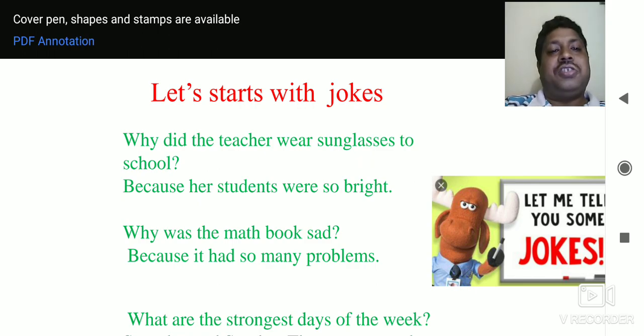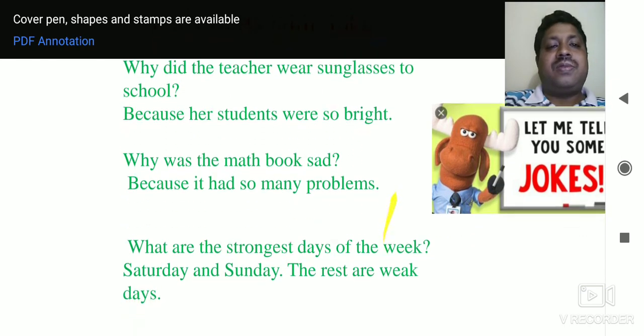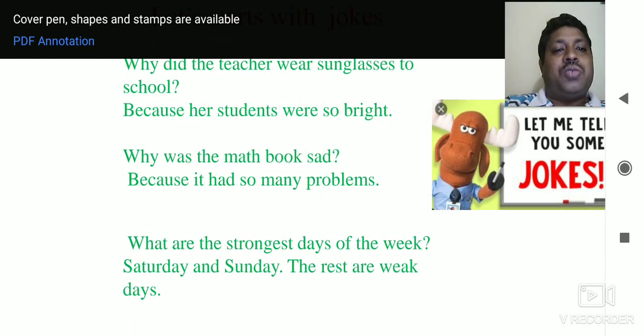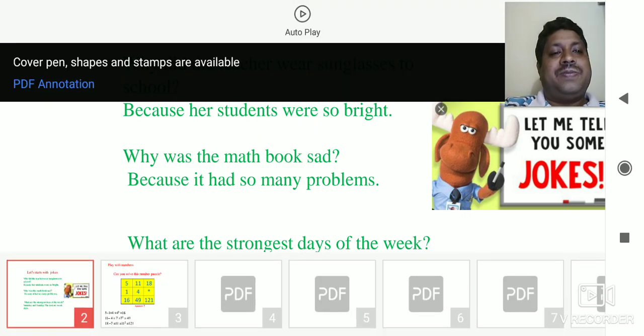Okay, another joke. Why was the math book sad? Because it had so many problems. Another one. What are the strongest days of the week? Obviously, Saturday and Sunday. The rest are weekdays, isn't it? They are weekdays. Then the strongest days are Saturday and Sunday.